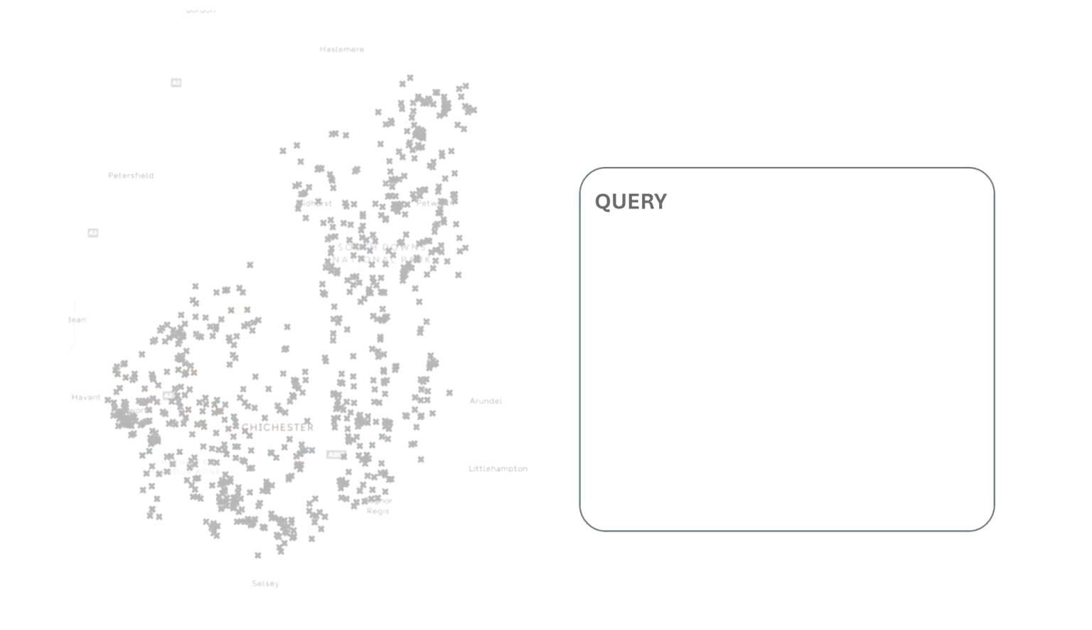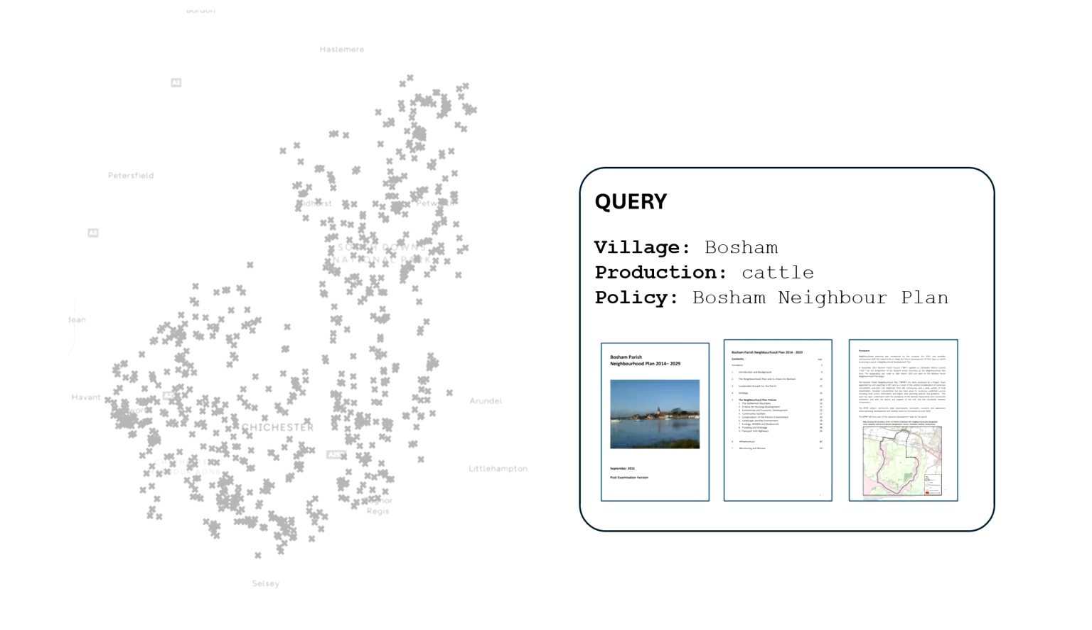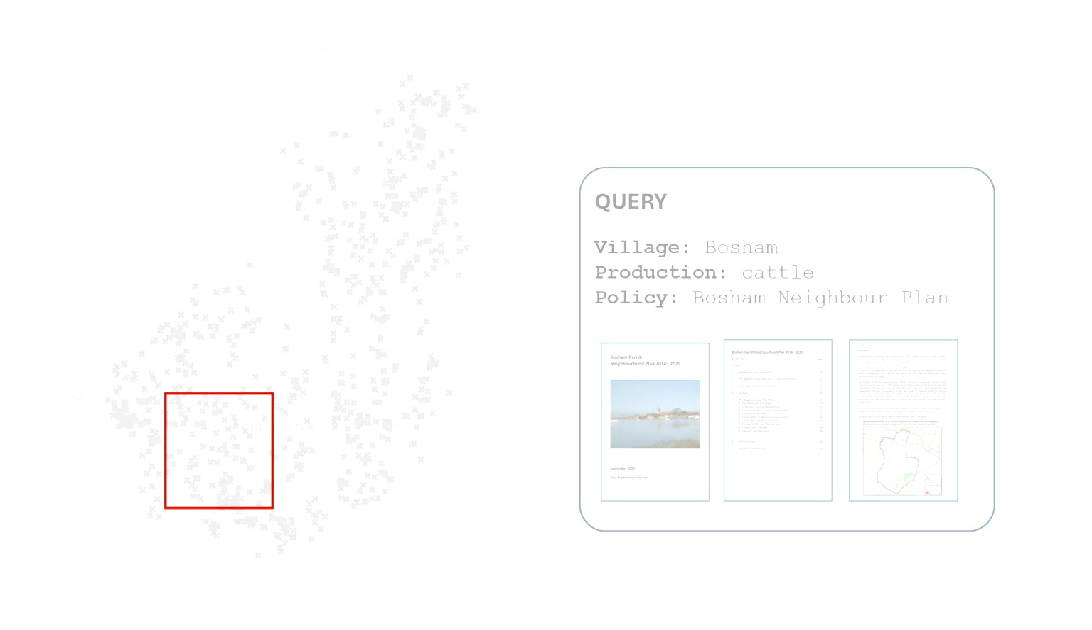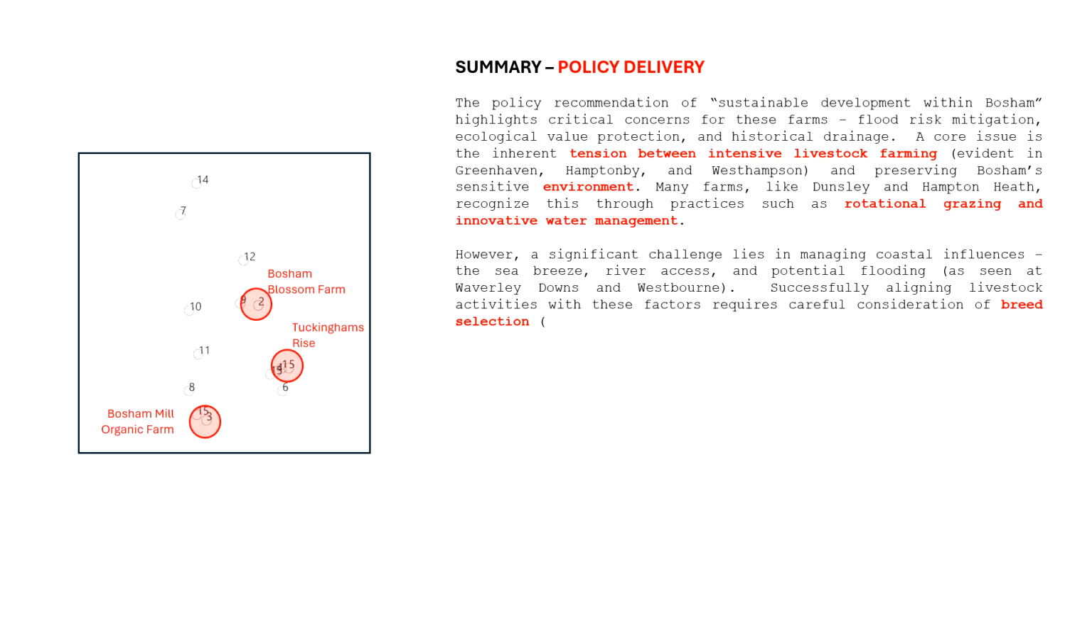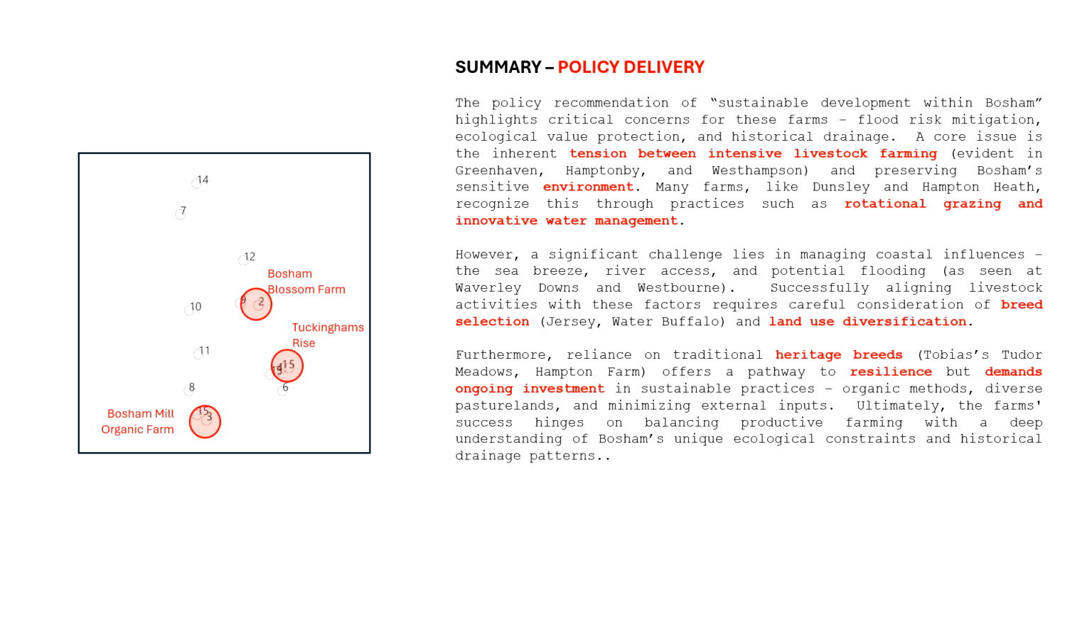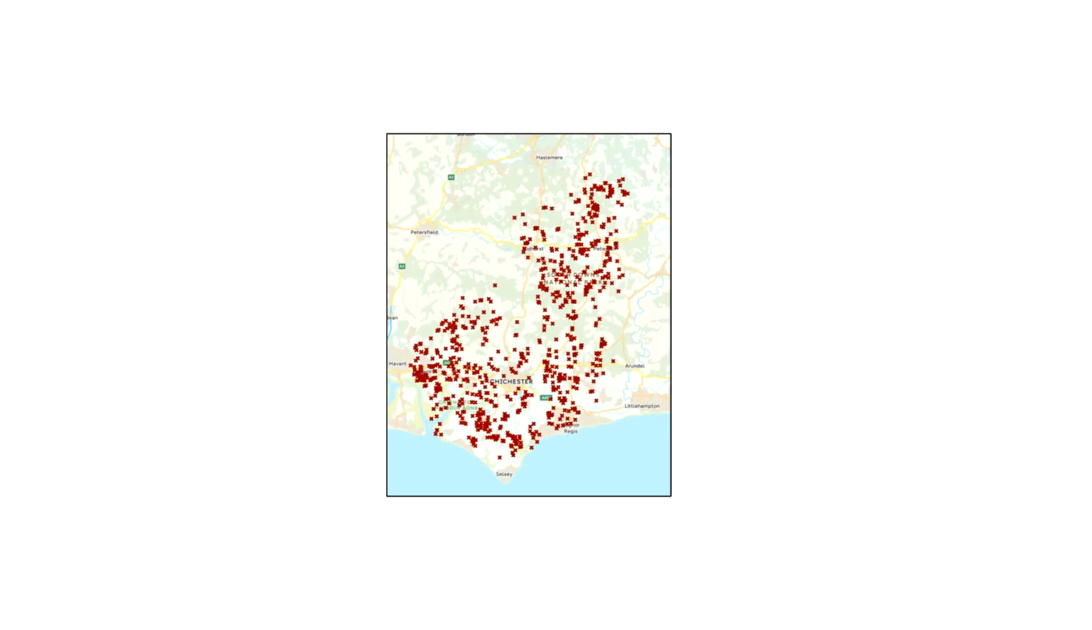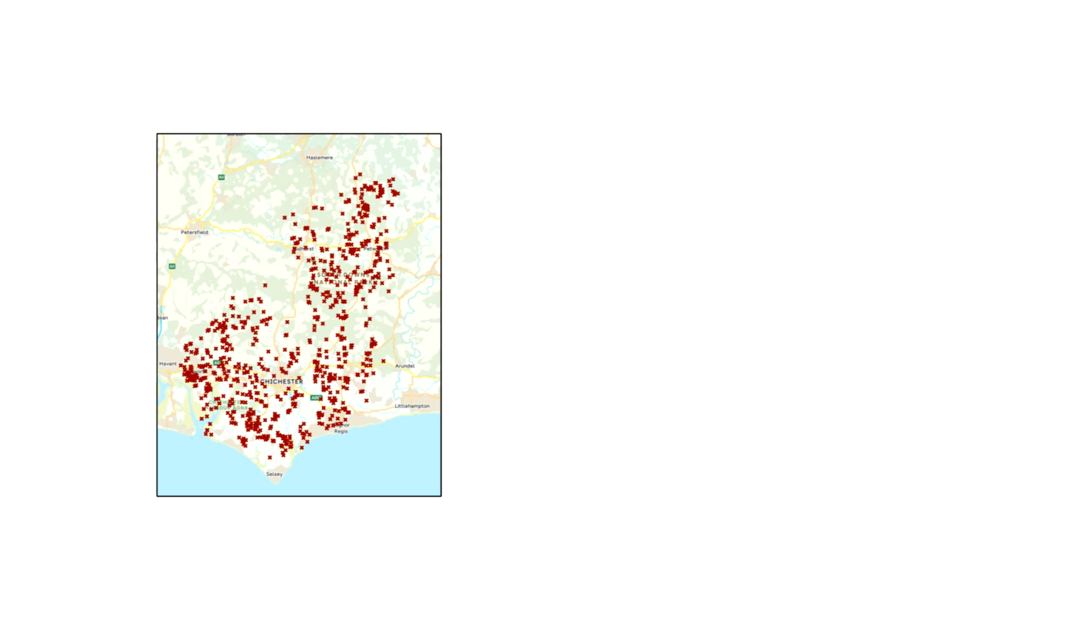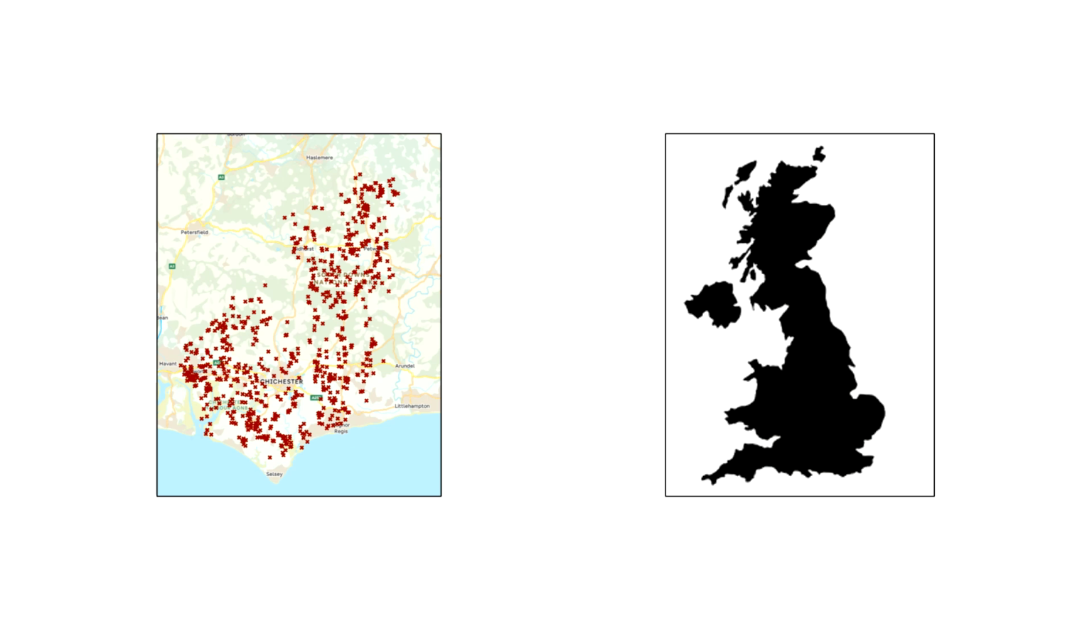We can now query the same area of Bosham, in this case sending the entire neighborhood plan and asking the model to digest it, obtain its main aspects related to livestock, and look for farms better positioned to act as exemplary case studies. In this case, we obtain different business priorities, as well as a summary of the potential in the farms for policy delivery. We now plan to increase system robustness, expand it to a national scale, and bring in local policymakers to make initial tests with the tool.